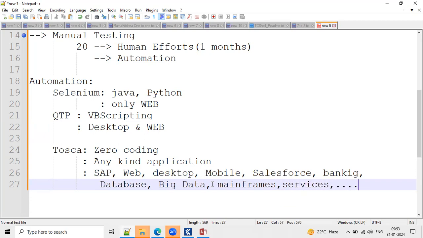Do we have any limitations here? Anusha, sorry to interrupt. Can we automate API as well? Yes, we can do that. I think I missed mentioning it here.